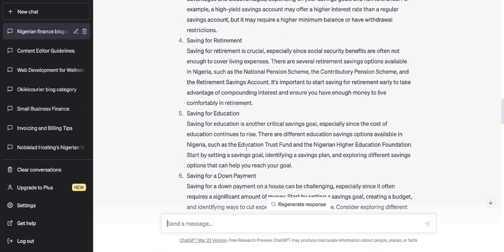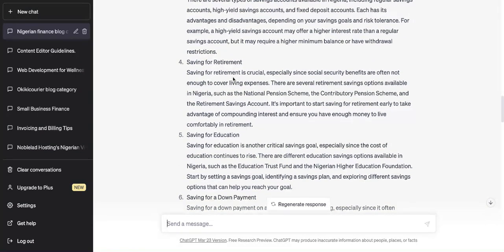Saving for education, which is also very important. Saving for retirement. So when you are writing, you can start writing about saving for your child's education: primary education, secondary education, university. Those are articles that you can write, and linking from here could help. You can link from here to those ones, right?